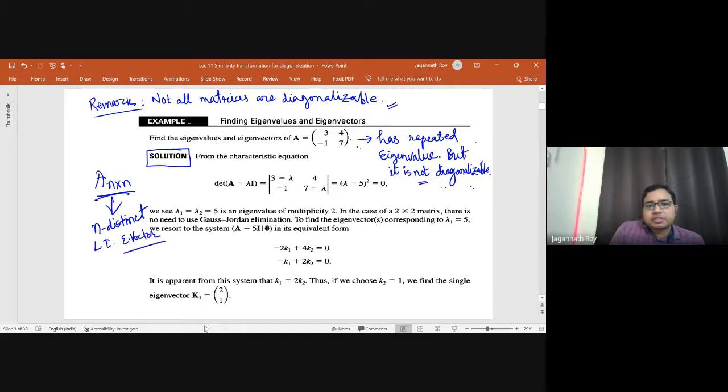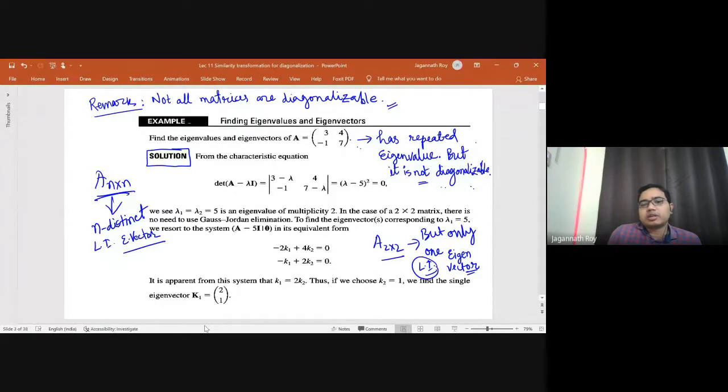But here it is 2 by 2, and we have only one linearly independent eigenvector.